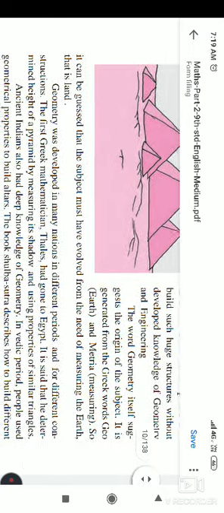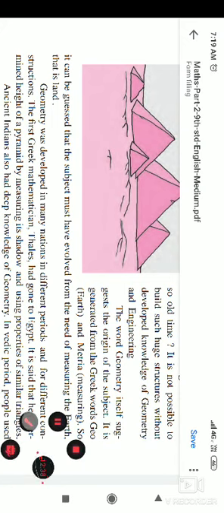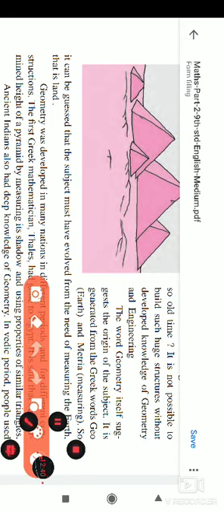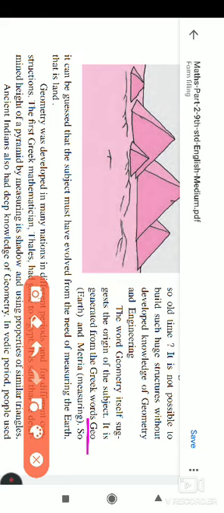Now the word geometry. So what is geometry? Geometry is the combination of two words. What are those two words? Geo means earth, as in geography and geology, where we study topics related to the earth. Next is metria, which means measure.